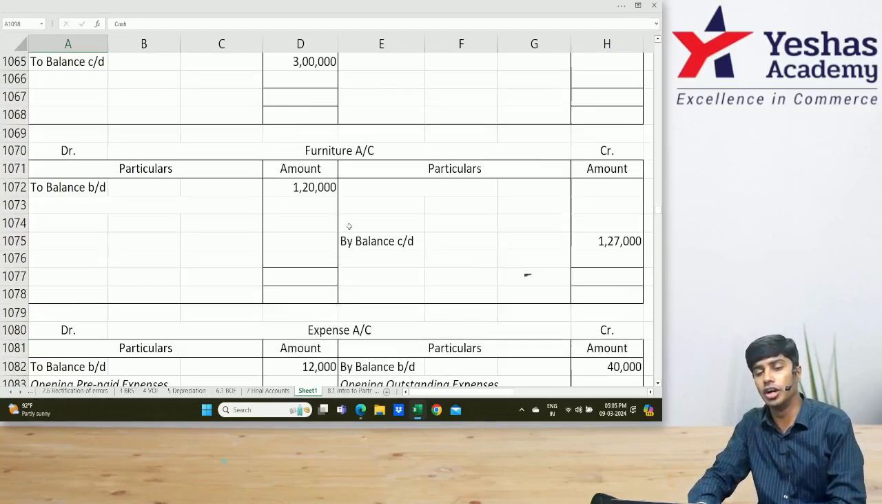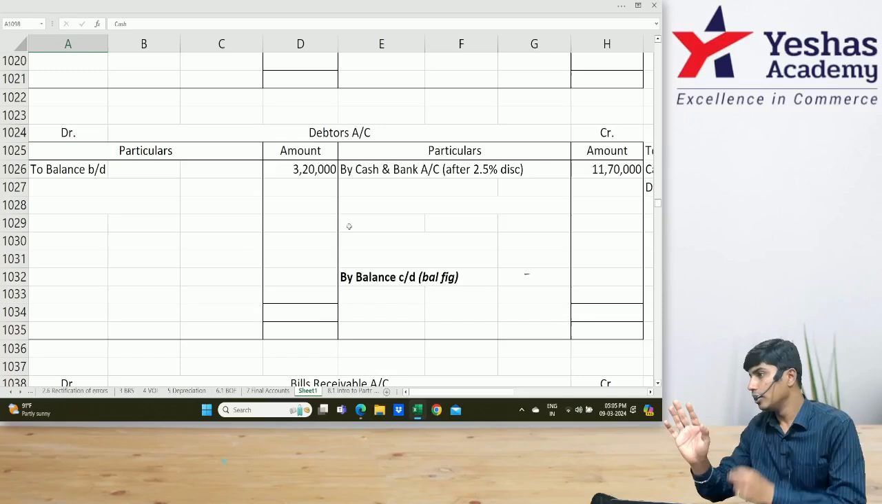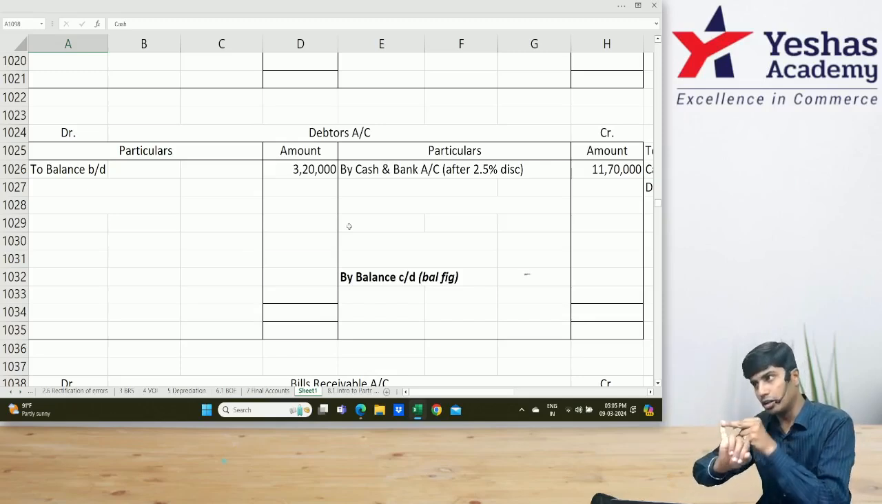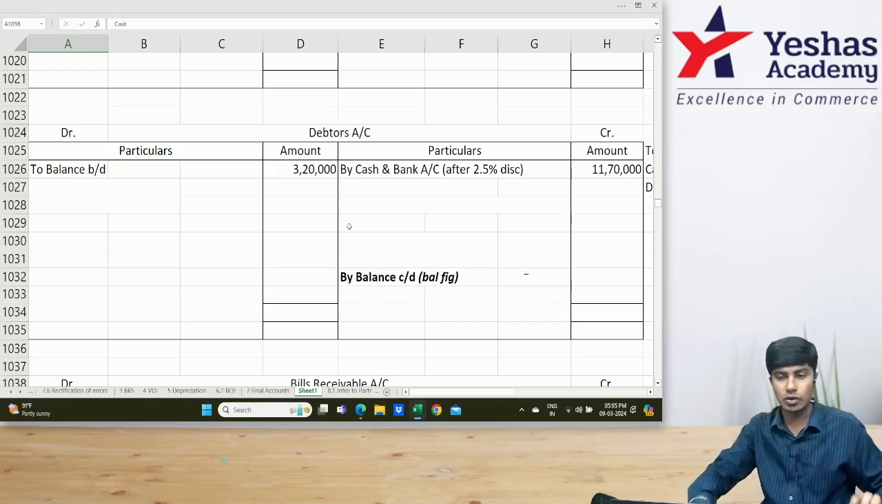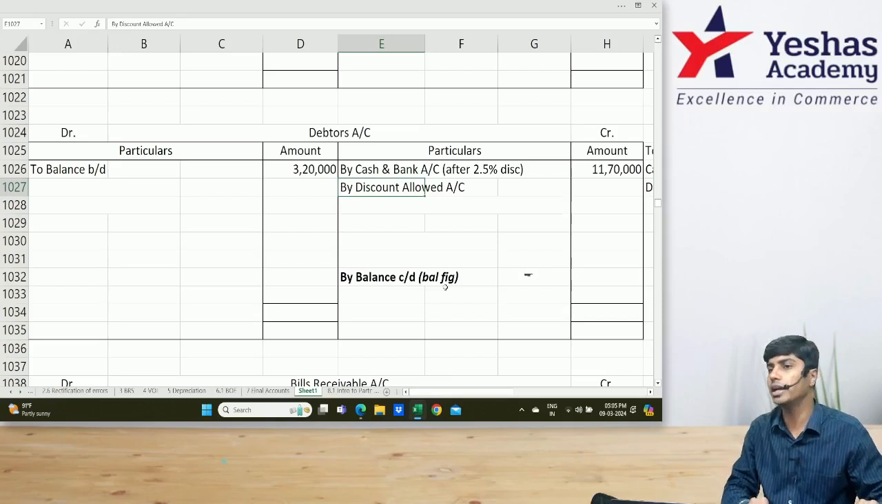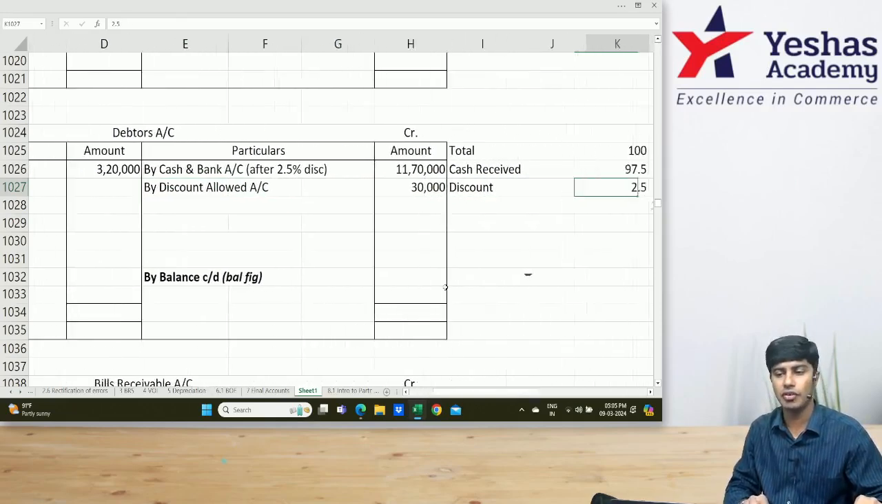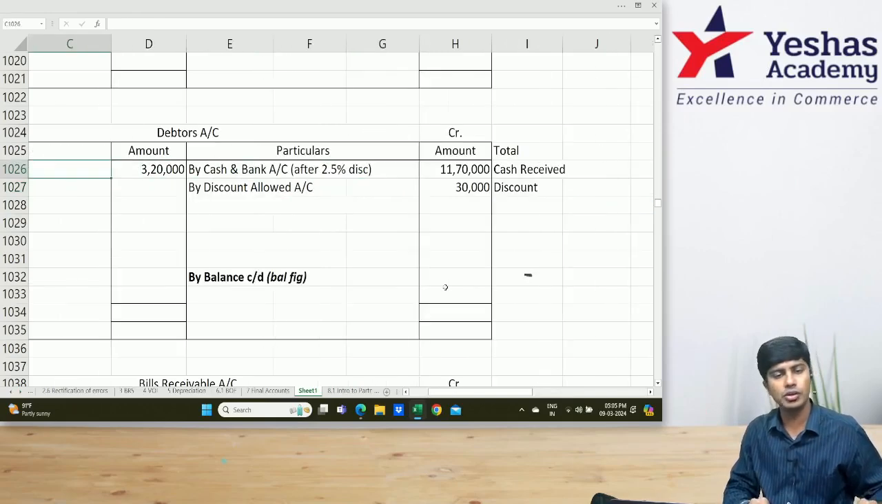Discount. What is the entry? Discount allowed expense account debit to debtors account. So in my debtors account, I'll write by discount allowed, 30,000. If you want how it is computed, I put it here, for those who would later ask, sir, how, sir, how? 30 you wrote in debtors account.